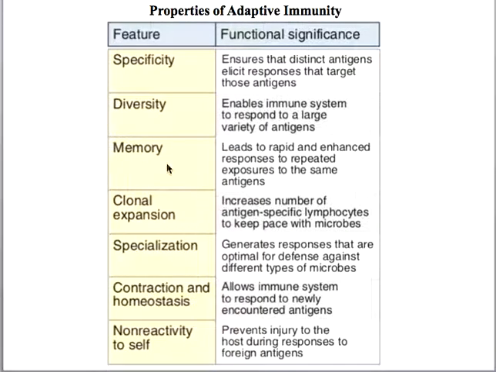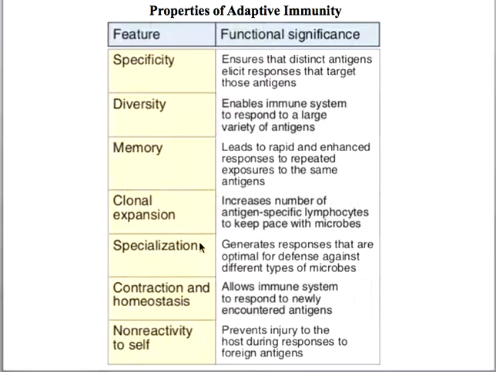Fourth is the clonal expansion. That means a particular clone of lymphocyte will divide more and more in order to increase the number of that antigen specific lymphocyte to counter the pathogen. Then you see the specialization. The adaptive immune system is very much specialized, and it can customize its immune response against various pathogens.